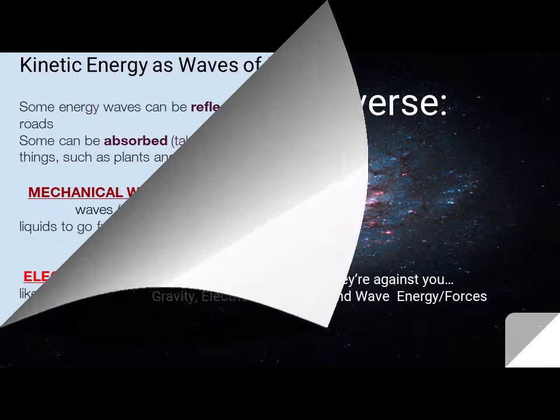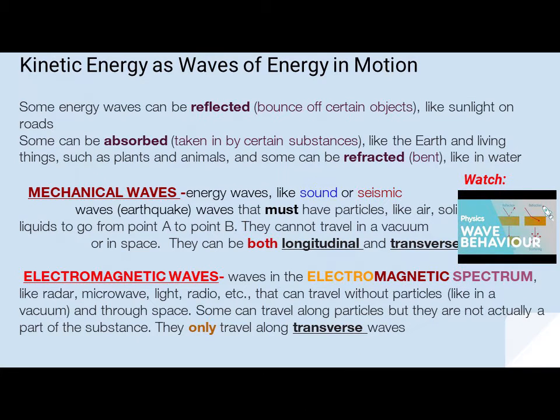Let's begin. Kinetic energy as waves of energy in motion. Some energy waves can be reflected or bounce off certain objects like sunlight or roads. Some can be absorbed or taken in by certain substances like the earth and living things such as plants and animals. And some can be refracted or bent like in water.